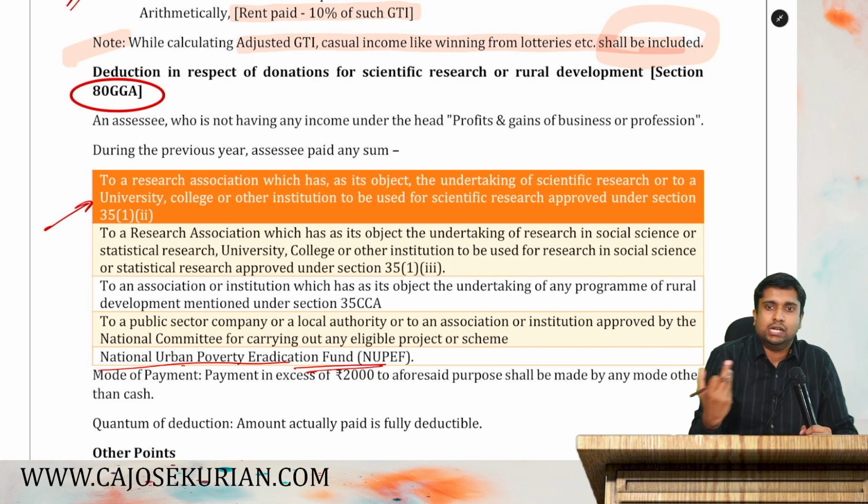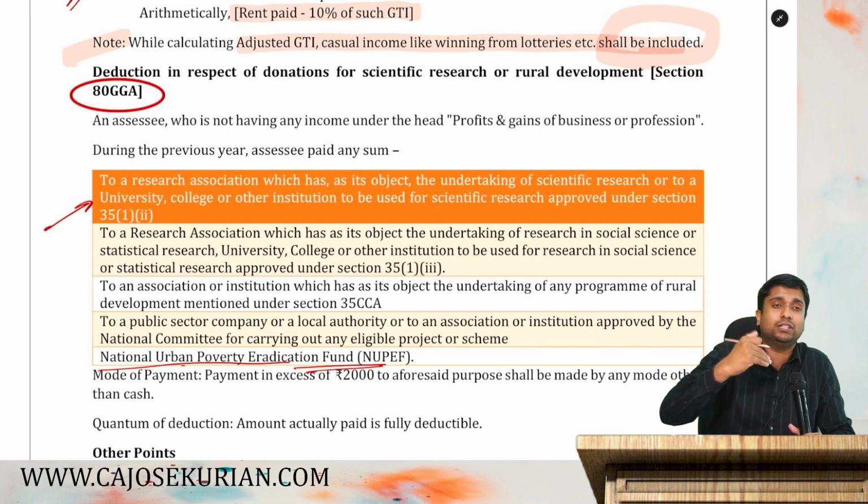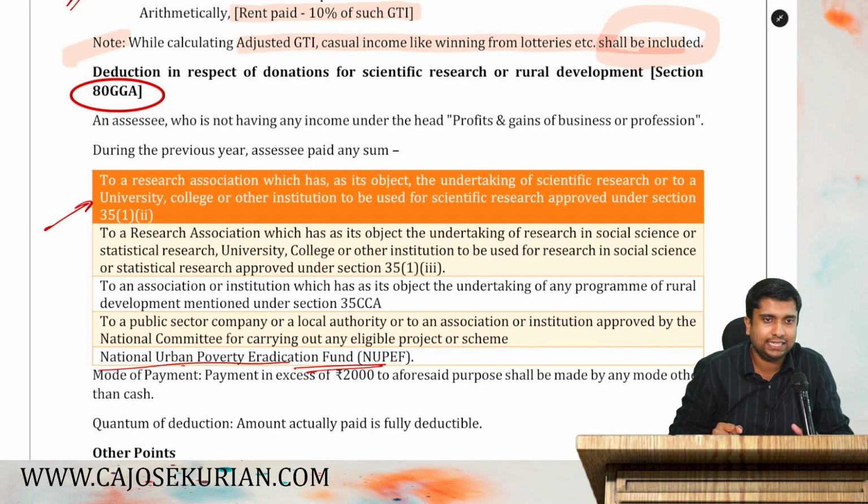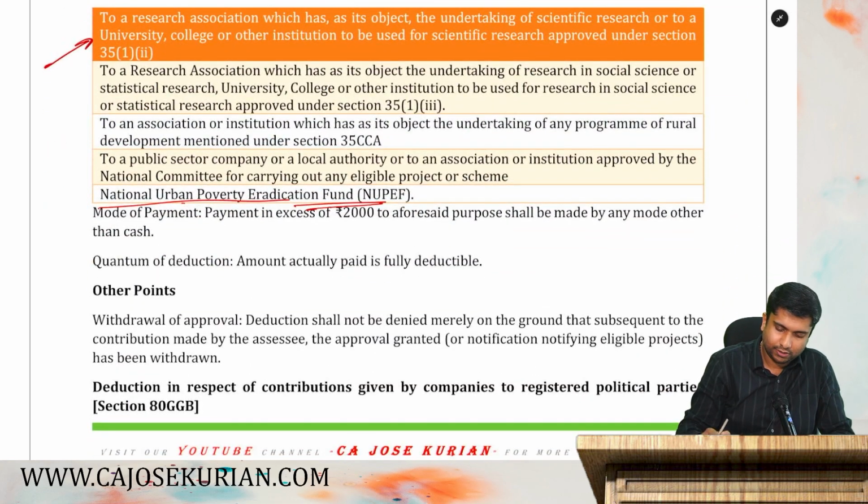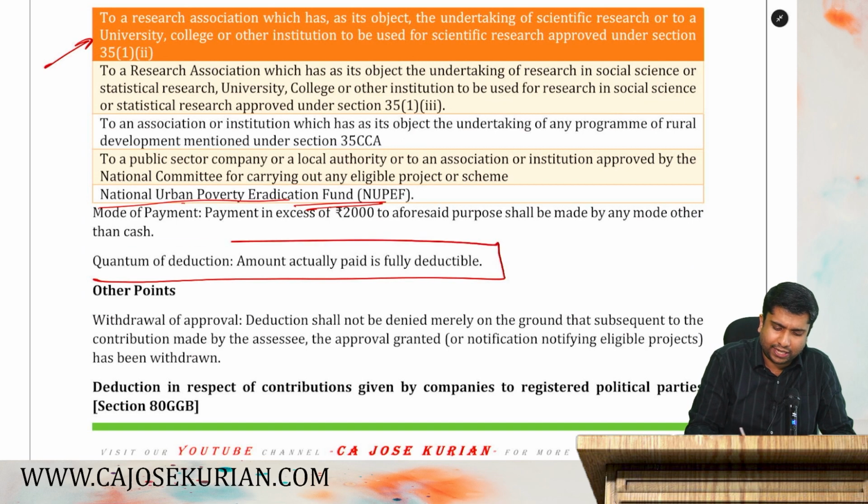Why? Because I don't have PGBP income, so I cannot claim a section 35 deduction. So the department says there is an alternative. You give all this donation, and you take the deduction under 80GGA. Is that clear? It is as simple as that. Now, it is fully deductible without any other conditions.